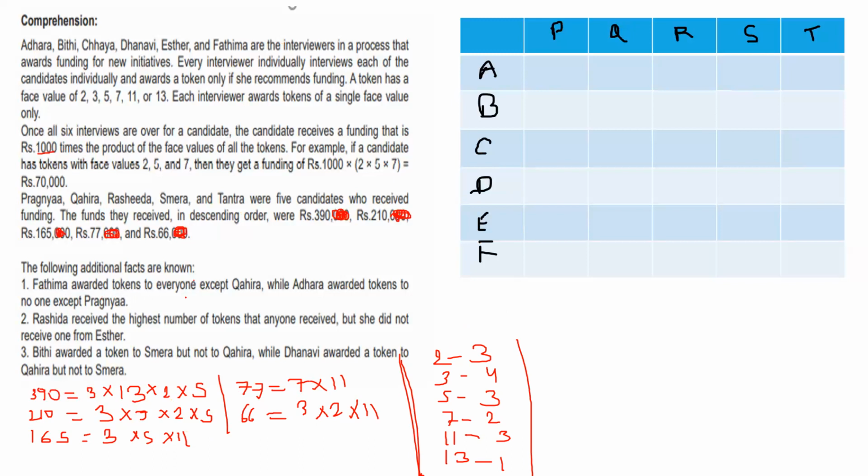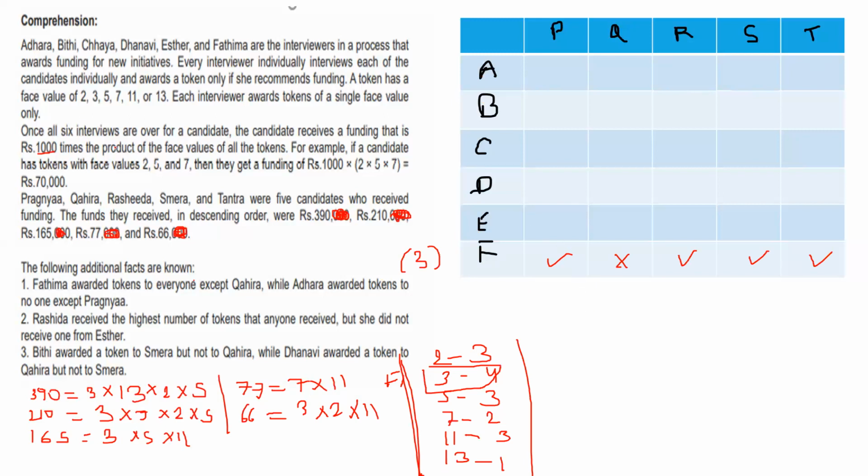Fatima awards tokens to everyone except Kahira. So Fatima gave tokens to everyone except Kahira. You can see there are only 5 pitchers, so she gave to 4 people: 1, 2, 3, 4. She can give only one token value, so the value appearing 4 times is 3. So this is Fatima. Super sorted. This is the reason I was telling you to write down the number of appearances.